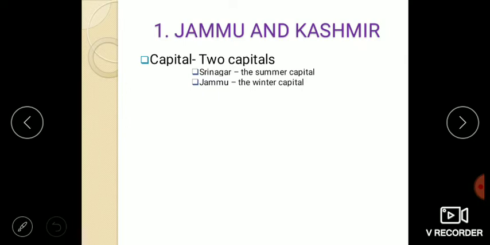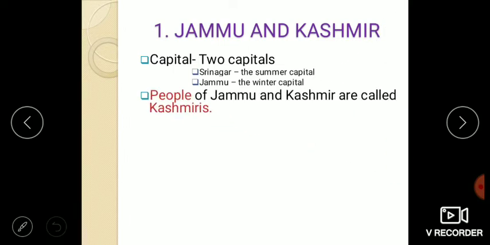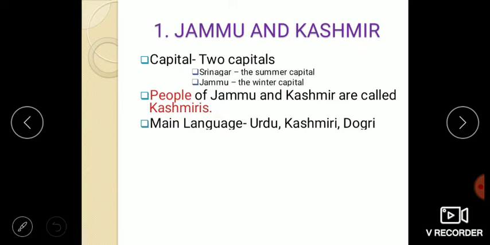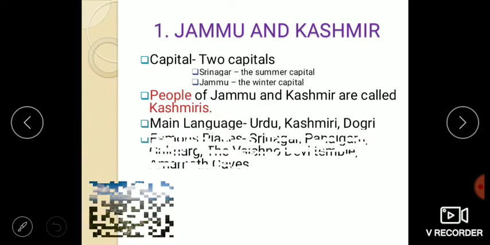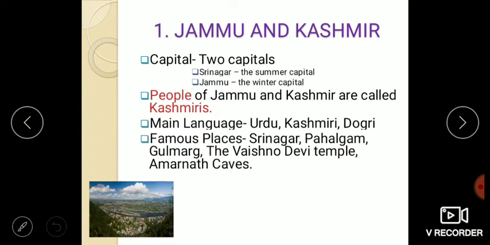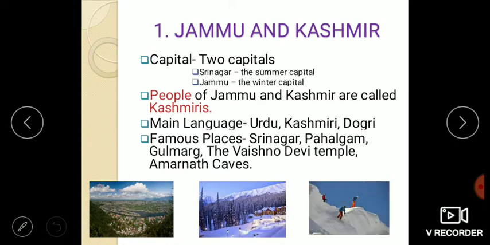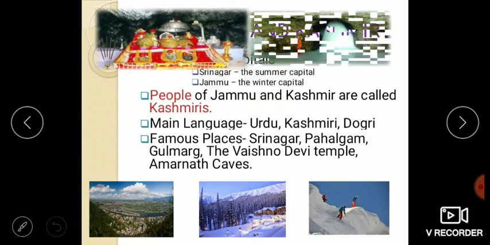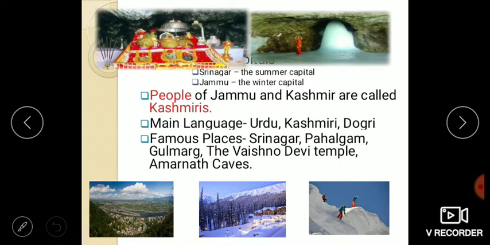Jammu and Kashmir has 2 capitals. Srinagar is the summer capital and Jammu is the winter capital. Just like the people of Punjab are known as Punjabis, similarly the people of Jammu and Kashmir are called Kashmiris. The main languages spoken here are Urdu, Kashmiri and Dogri. Famous places are Srinagar, Pahalgam, Gulmarg, the Vaishno Devi temple and the Amarnath caves. So beautiful they are.